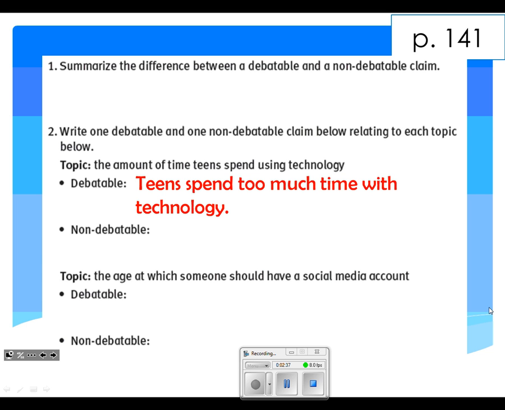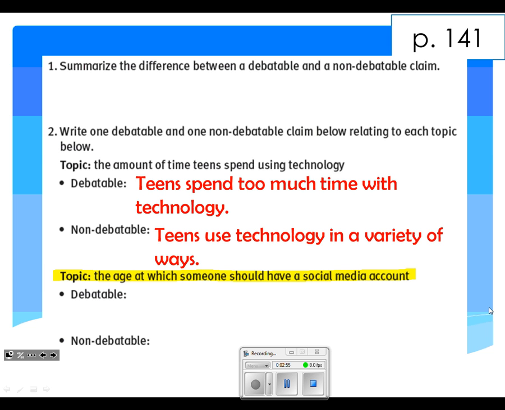Now, in terms of a non-debatable claim, remember this is a fact. It can't be disputed. It can't be argued. Teens use technology in a variety of ways. So we've got a fact here that can't be disputed, and again, it's based on the topic. Now, the second topic I'm going to have you highlight is the age at which someone should have a social media account. So what you've got to do is develop your own debatable and non-debatable claim. I'll give you about a minute and a half to do that.